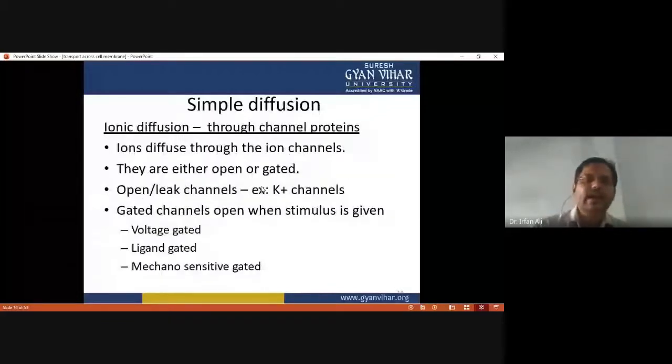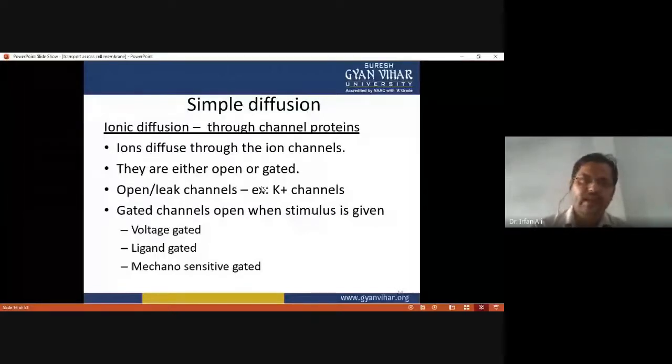and ionic diffusion can occur through the channel protein. Ions diffuse through the ion channels present in the plasma membrane, and they are either open or gated. Open means they are always open; gated means they open in response to the binding of a ligand, or in response to a change in the gradient and a change in the potential.